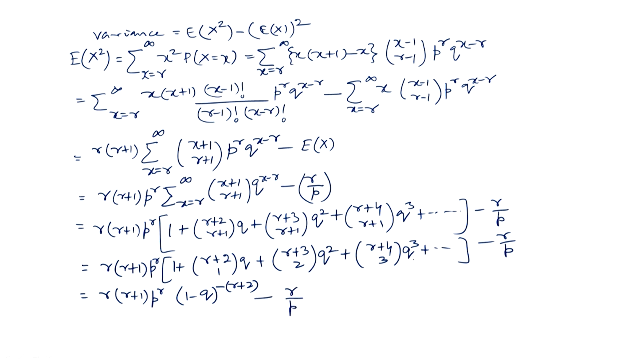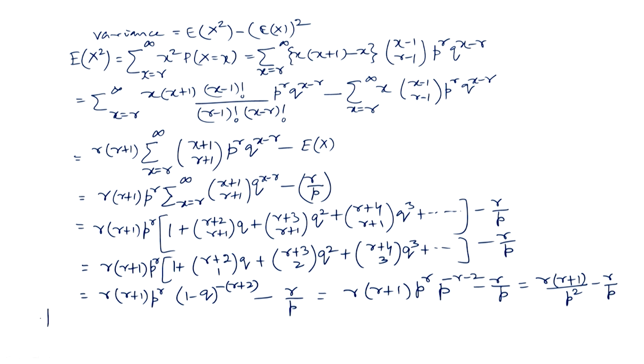This is binomial expansion of 1 minus q to the power minus r plus 2, because q is lying between 0 and 1. So, it is valid. Now, this is r into r plus 1 p to the power r, p to the power minus r minus 2, minus r by p, since p is 1 minus q. So, p to the power r gets cancelled with p to the power minus r, and what we get is r into r plus 1 divided by p square, minus r by p. So, this is the value of E x square.